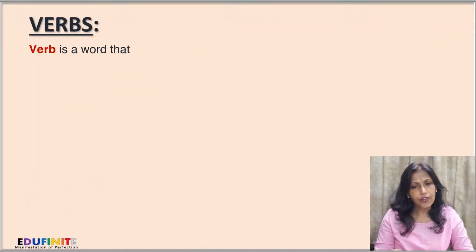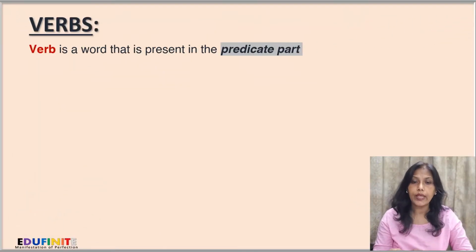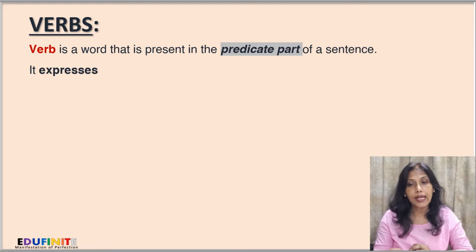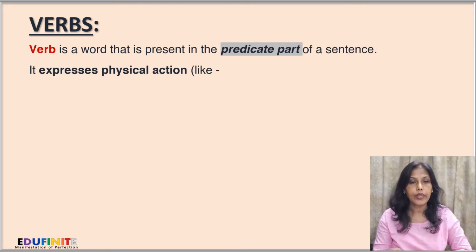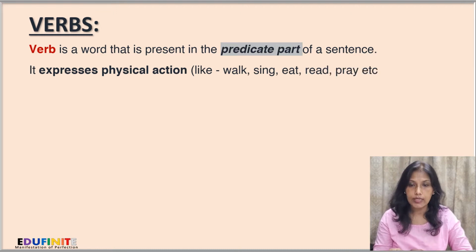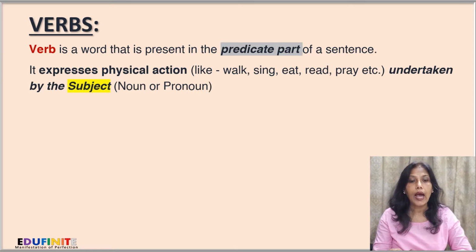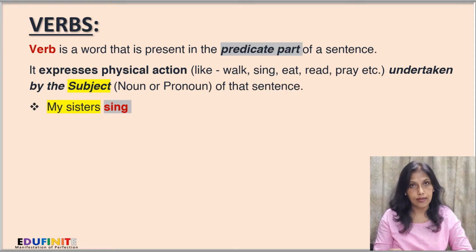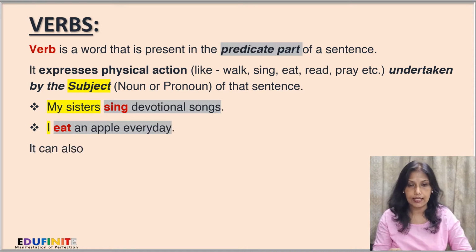Now, verb is a word that is present in the predicate part of a sentence. It expresses physical action like walk, sing, eat, read, pray, etc., undertaken by the subject, that is noun or pronoun of that sentence.